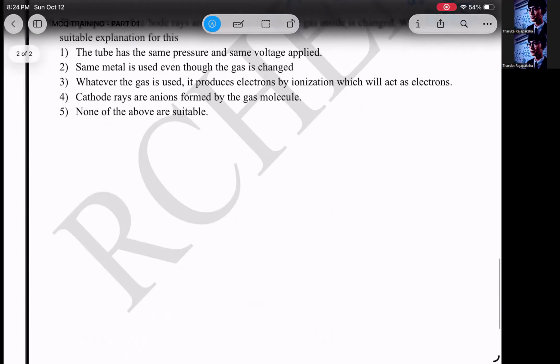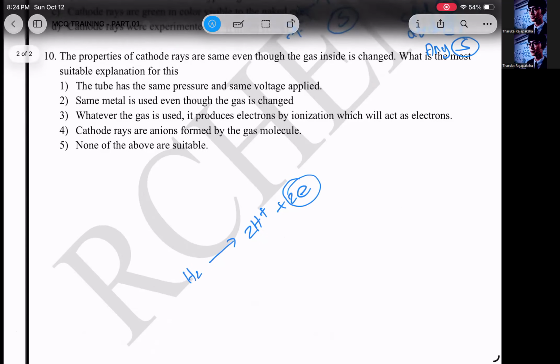Because cathode rays are electrons, people. No matter whatever gas you put, it's going to produce electrons. These electrons will be cathode rays. So that should be the answer. Maybe in the third one: whatever the gas is used, it produces electrons by ionization, which will act as cathode rays. There you go. Answer number 3.